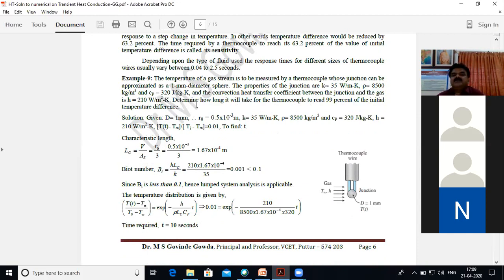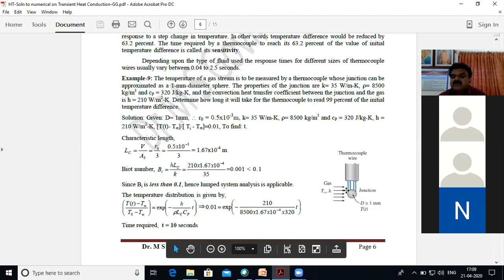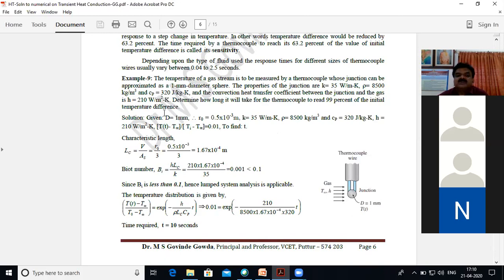Problem number 9. The temperature of a gas stream is to be measured by a thermocouple whose junction can be approximated as a 1 mm diameter sphere. So this junction we can treat as a sphere of 1 mm diameter. The properties of the junction, rho, k, Cp, are given, and the convective heat transfer coefficient h is given. Determine how long it will take for the thermocouple to read 99% of the initial temperature difference.